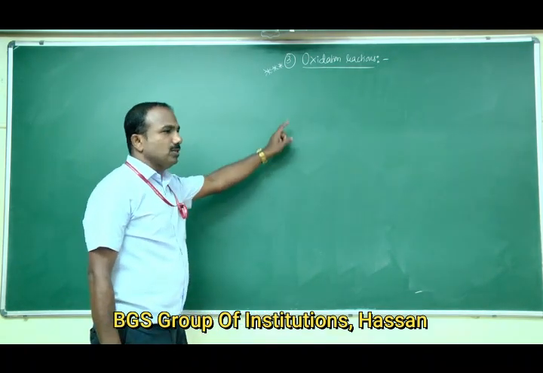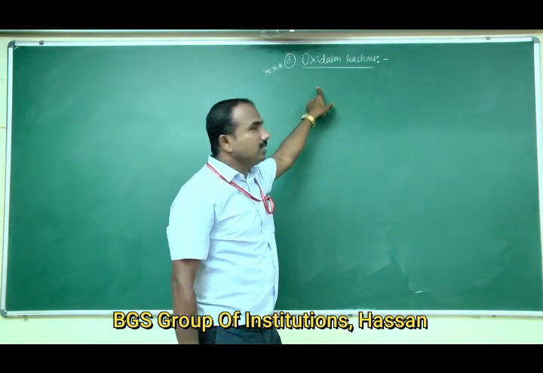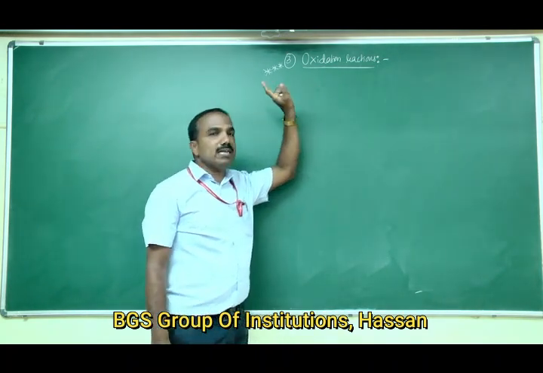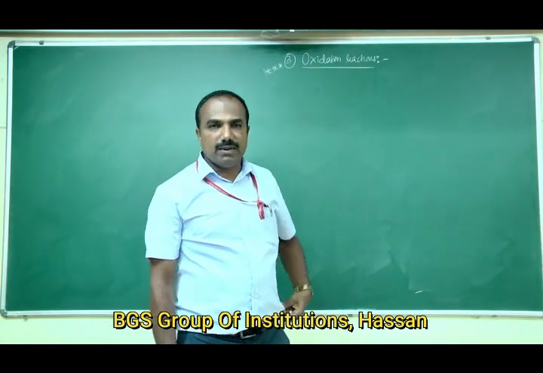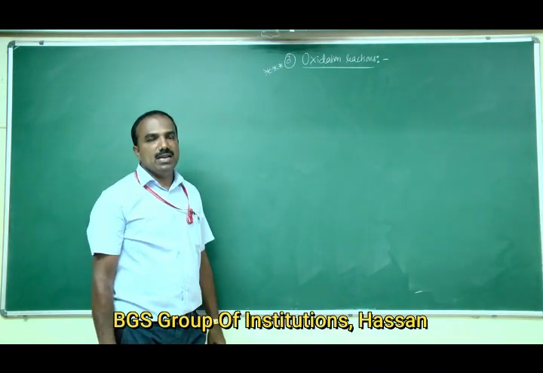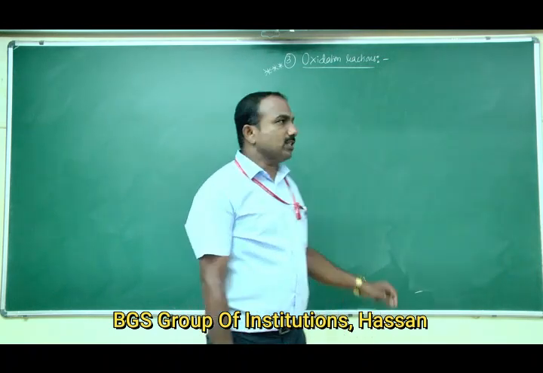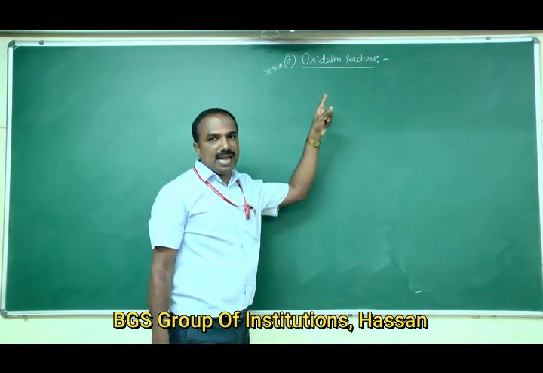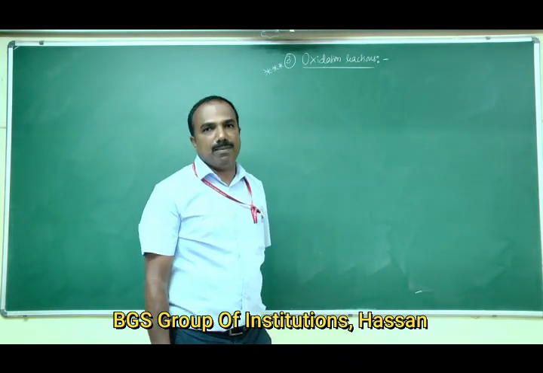Aldehydes can be oxidized to carboxylic acids using common oxidizing agents like nitric acid, potassium dichromate, and potassium permanganate.